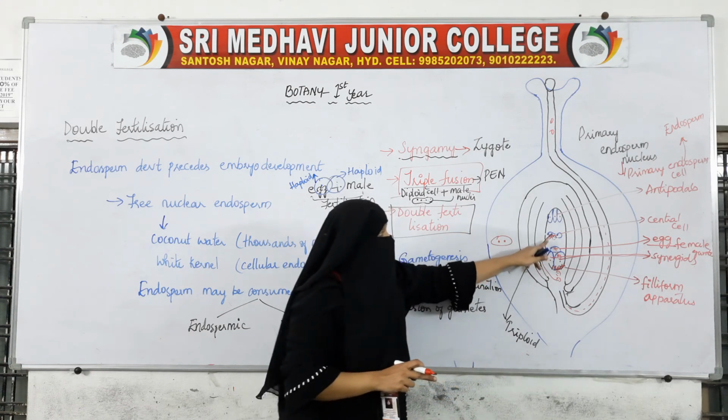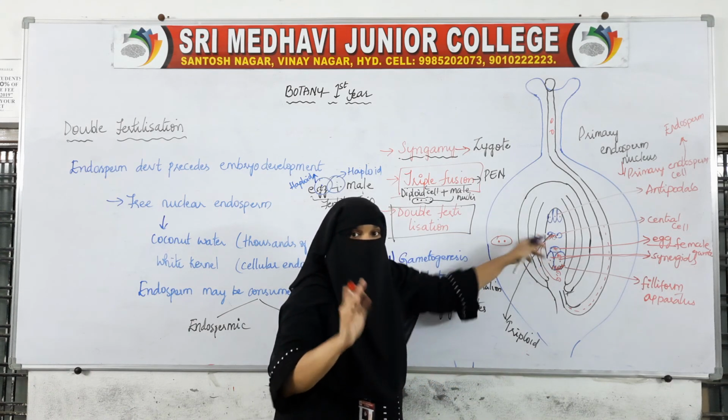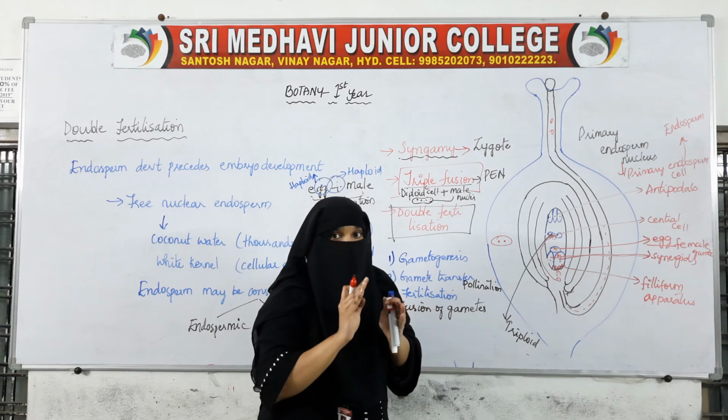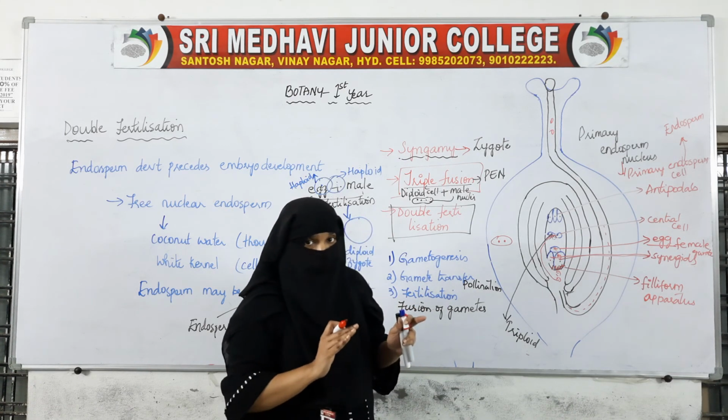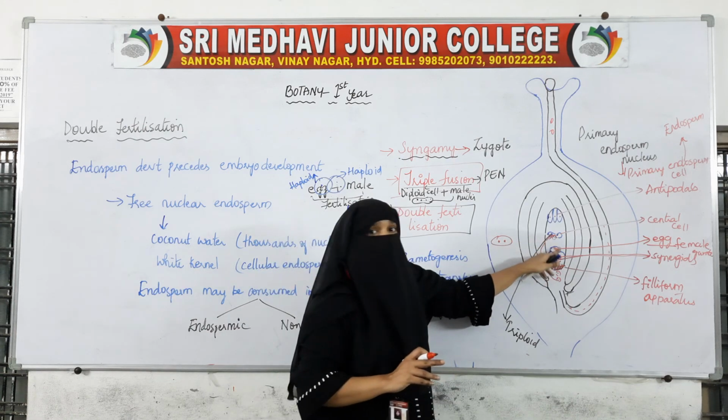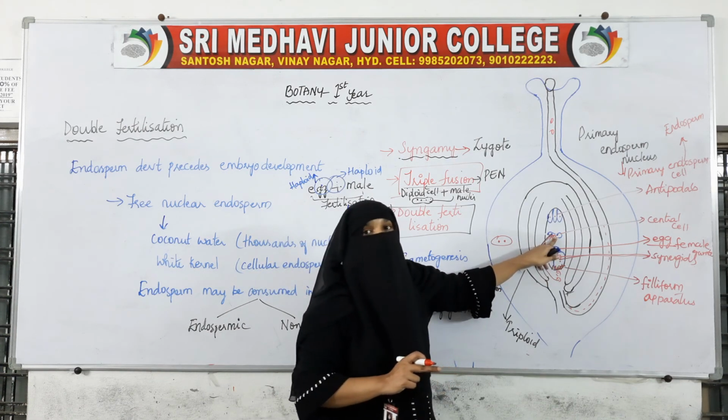So now the fusion has taken place, and afterwards zygote formation has taken place. It will stop there itself. After these two fusions, the first development will be seen in this one.